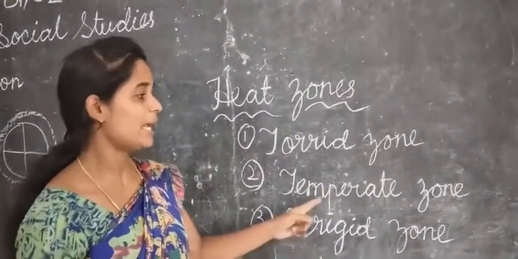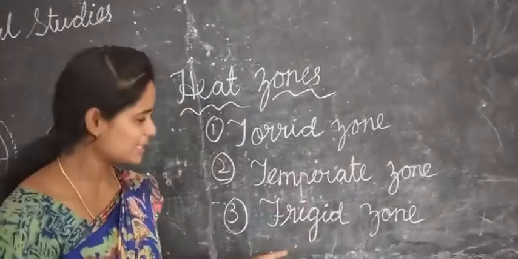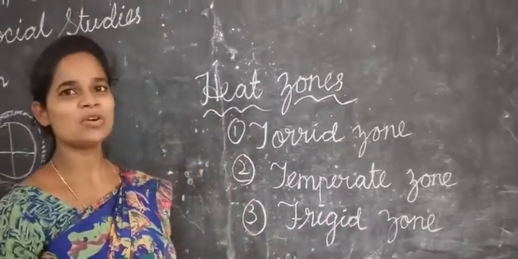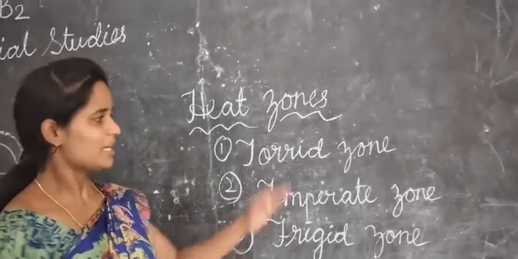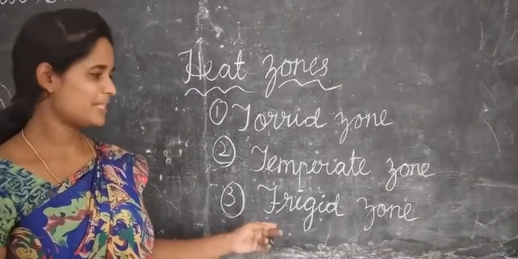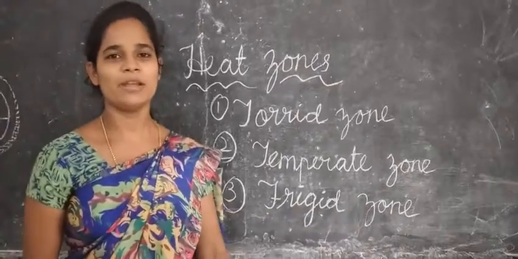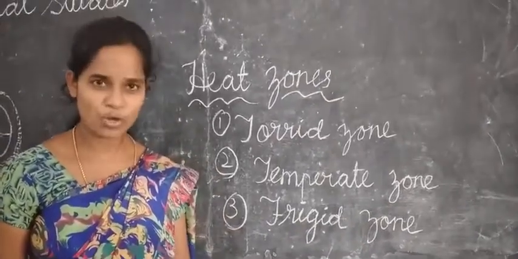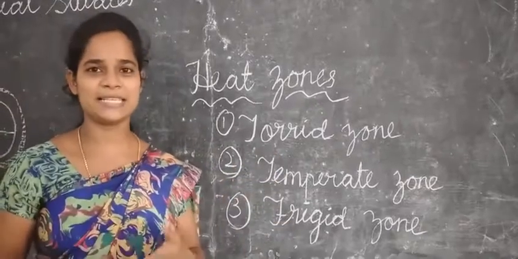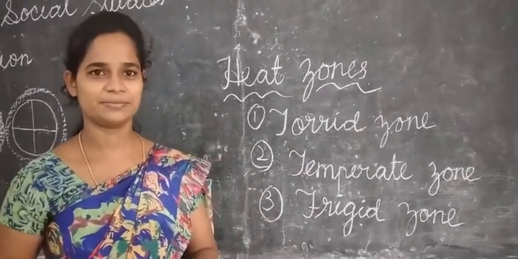The second one, temperate zone. The third one, freeze zone. Okay, we have three types of zones. Now I will show your book and explain what changes take place in each zone.